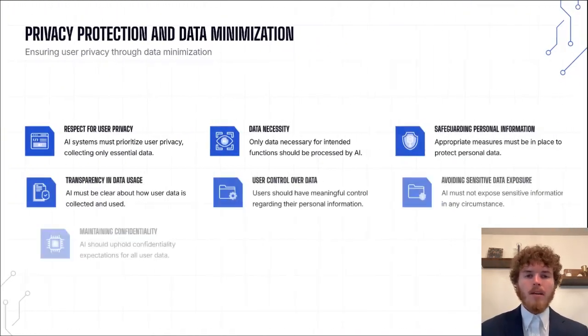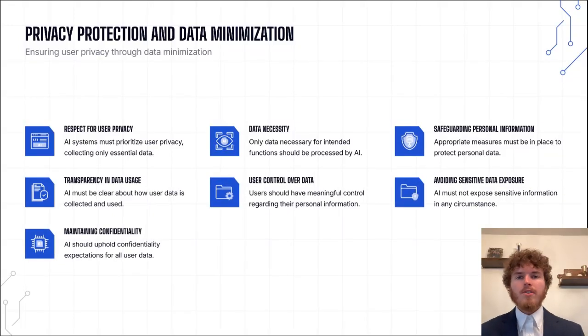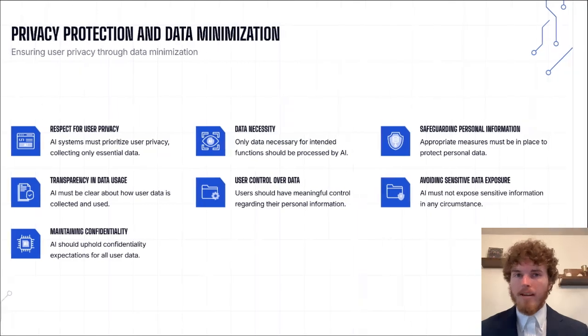Now, the fourth principle is privacy protection. You want to make sure that your data is being protected. You want to ensure that the users have privacy and that you're only allowing AI to collect essential data. And I agree, it's very important. You want to only allow AI to keep the necessary data that they need to give you new information, to help you figure things out, and not exploit that information.